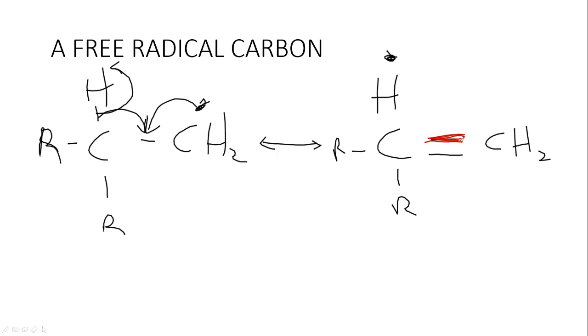And at the end of the day, we'll find out that it's as if this radical moved from this position to the next and went to the hydrogen position. But meanwhile, it broke homolytically, and we'll see this radical is going to be alternating between the hydrogen atom and, what should I say, the functional group carbon. And that's the free radical carbon mechanism.